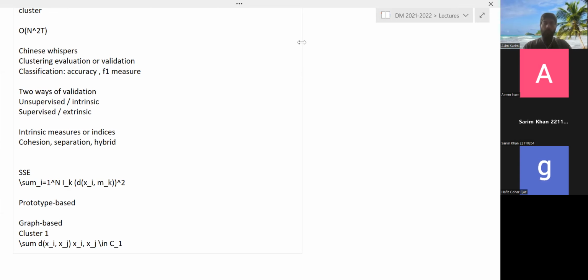So this sum is over all the objects in this cluster. So you sum them up, and this thus becomes an intrinsic measure. But this measure is based on graph, because we're considering every object. We're not considering one object as a representative. Of course, you can normalize this as well.